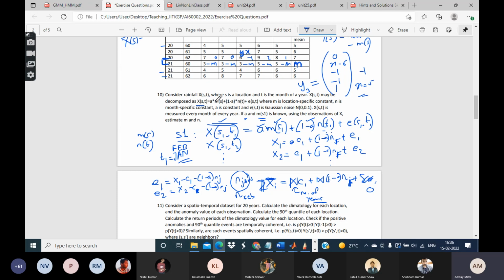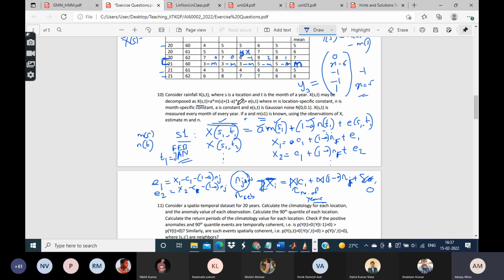I know A, I know MS1. Now what is left? Now left is MS2, MS3, etc. So now you go to location S2. Now you have these observations. You do not know MS2, but the other things you know. And you also know that this error, or the noise, follows a Gaussian distribution. So then you can calculate, like the way you had calculated N of Jan, N of Feb, etc., the same way you can now calculate MS2. Similarly, you can calculate MS3 and so on. So that finally you will get the M's for all the locations, right?